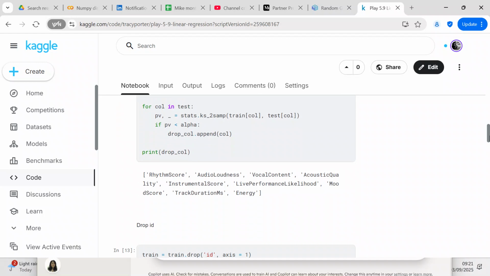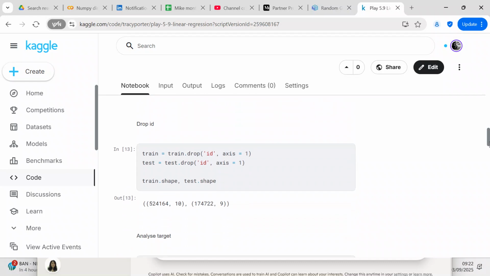And then when we print drop_col, there's 1, 2, 3, 4, 5, 6, 7, 8, 9 columns of data that are not from the same distribution. Since 9 columns of data are not from the same distribution, that's going to let you know that there are going to be problems in the machine learning aspect of it. But I decided that I wasn't going to drop any columns of data in that regard.